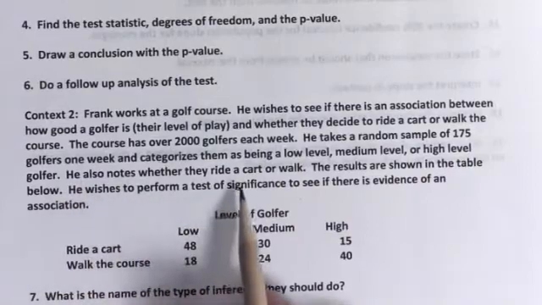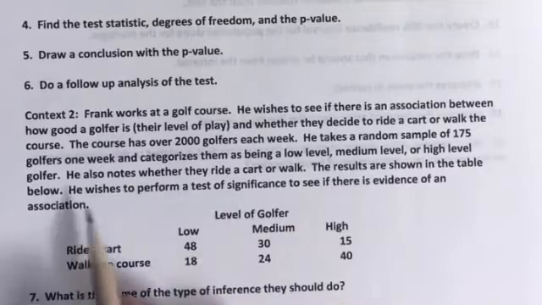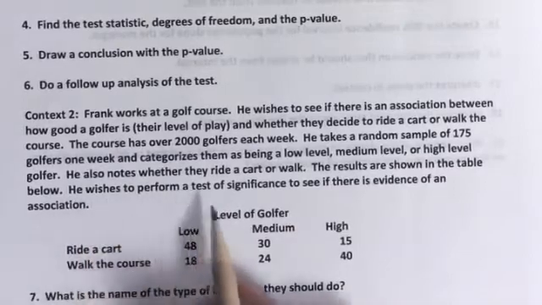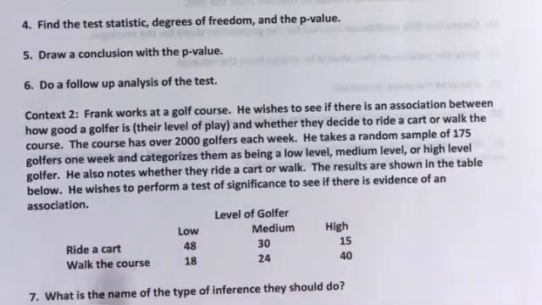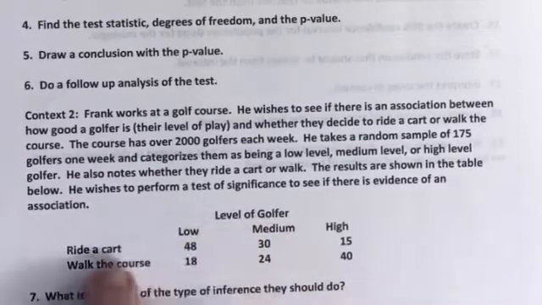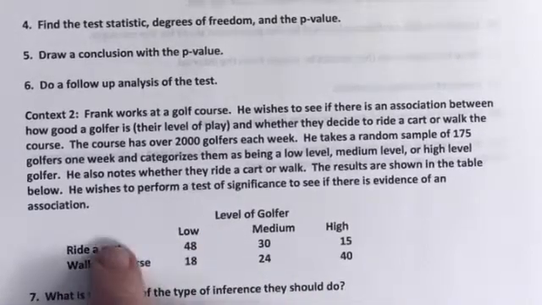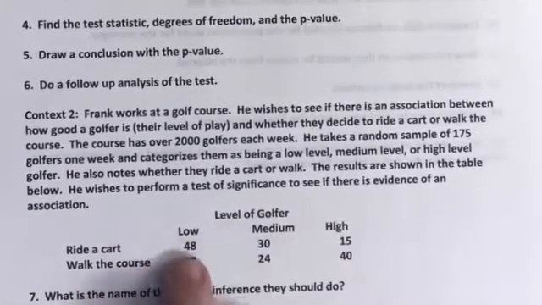He also notes whether they ride a cart or walk. The results are shown in the table below. He wishes to perform a test of significance to see if there's evidence of an association. So is there an association between the level of golfer and whether or not they ride a cart? In other words, if I told you their level of golfer, would that change the proportion of whether they'd ride a cart?